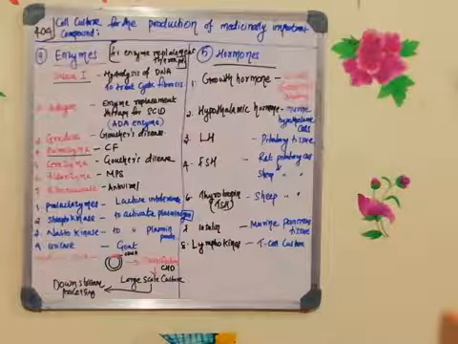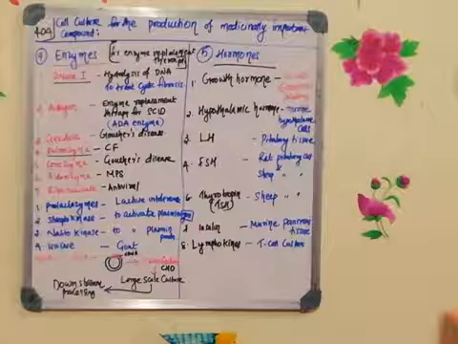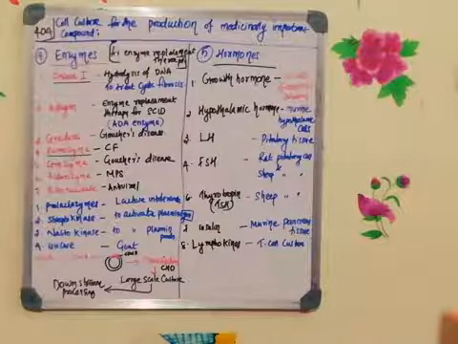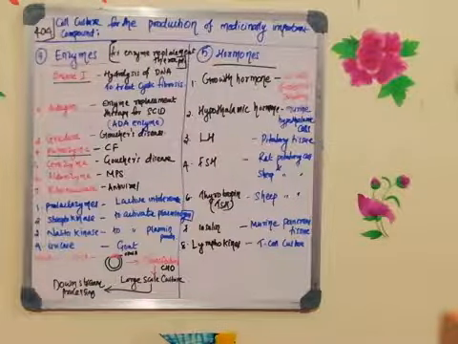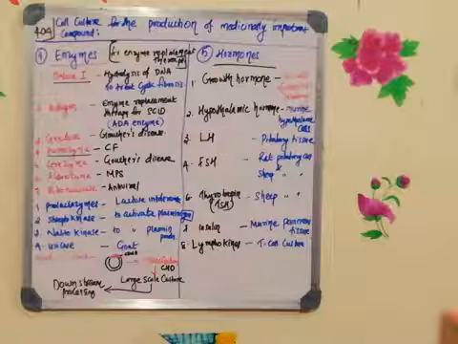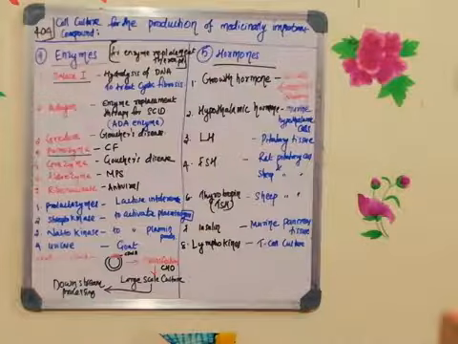Okay. Now the fourth one is uricase, an enzyme which is used to treat gout. You know what is gout? In a gout patient there will be accumulation of uric acid crystals in the joints, and they will have severe pain in the joint. That can be treated by giving injections of uricase enzyme.